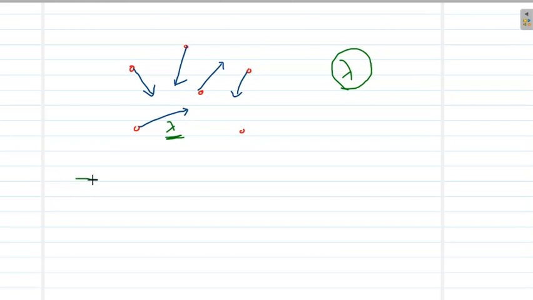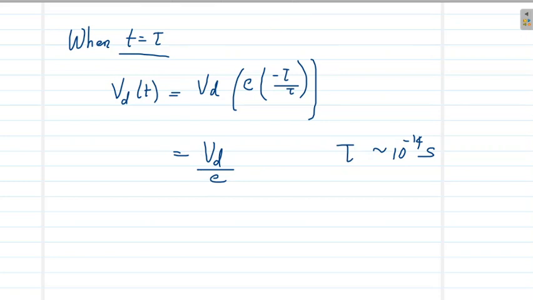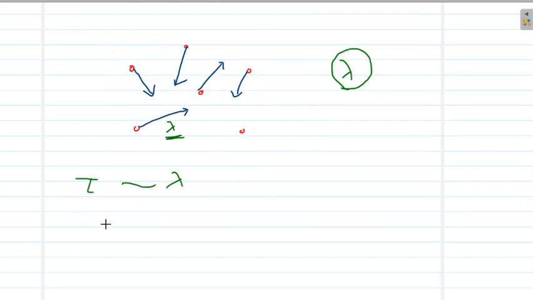Now let us relate these terms, tau and lambda. What is the relation between these terms? We know tau is the time required for relaxation, the time required for the velocity to decrease to Vd by e. Now suppose n collisions are required for the relaxation of an electron. That means an electron, after undergoing 1, 2 or 3 up to n collisions, will be losing its velocity. And if n collisions correspond to the relaxation time tau,